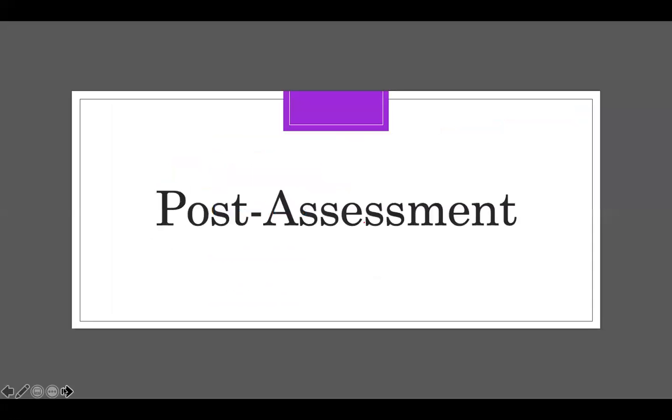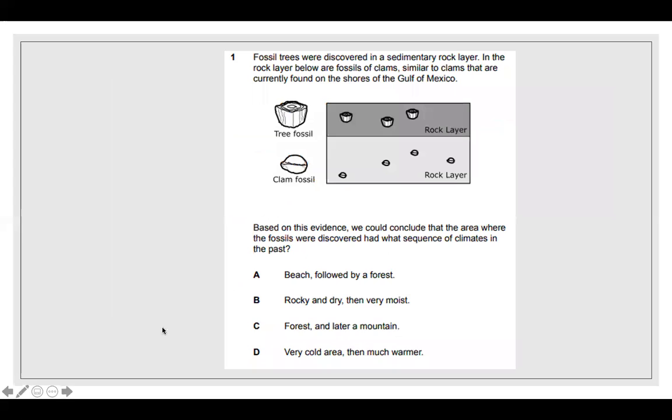All right, so now we're going to do our post assessment. All right, number one says fossil trees were discovered in a sedimentary rock layer. In the rock layer below are fossils of clams, similar to clams that are currently found on the shores of the Gulf of Mexico. Based on this evidence, we can conclude that the area where the fossils were discovered had what sequence of climates in the past.